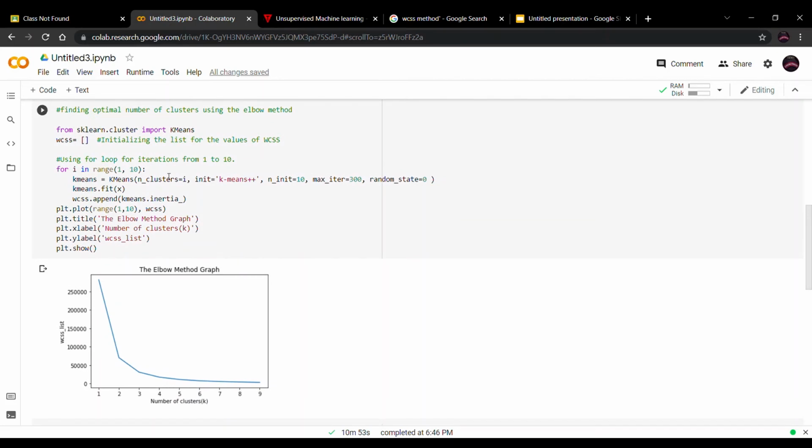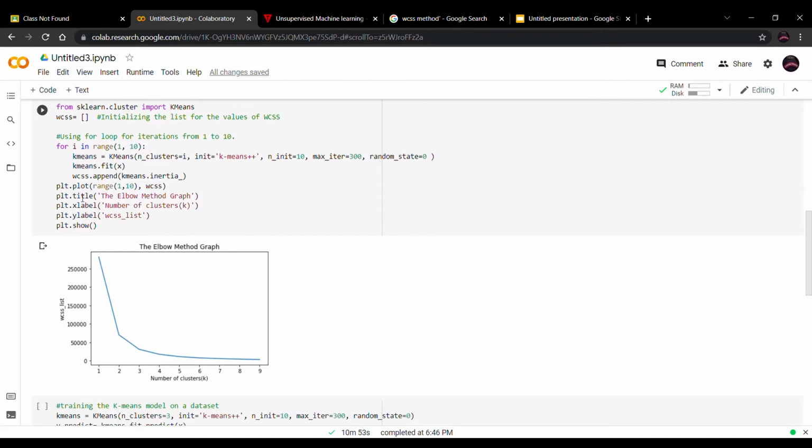After that we are doing iterations from 1 to 10. Here we have kmeans equal to KMeans clustering, n_clusters equal to i, init equal to k-means++, n_init equal to 10, and max_iter is 300. Random state is 0. wcss.append, here we are appending kmeans.inertia_.